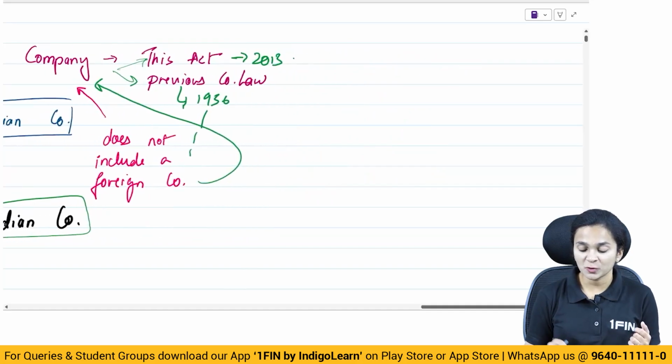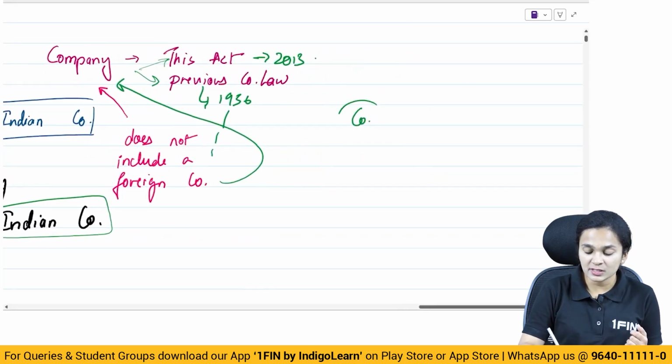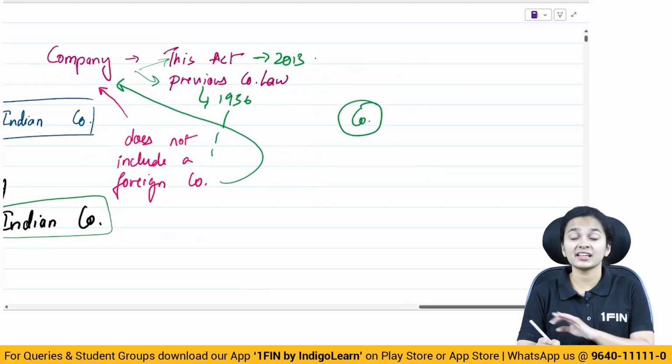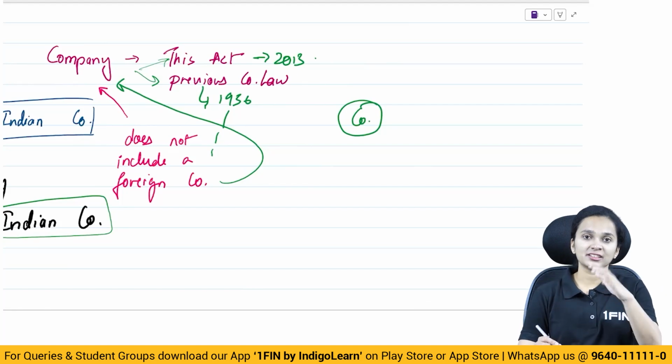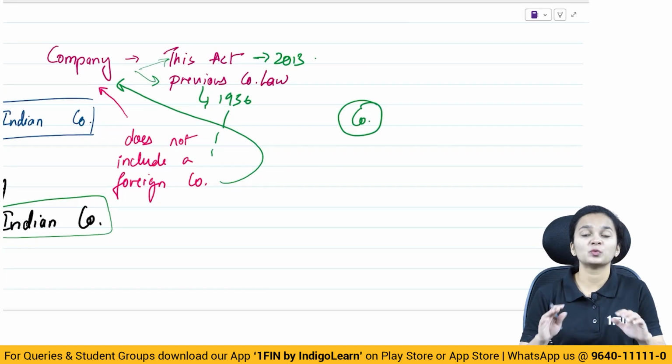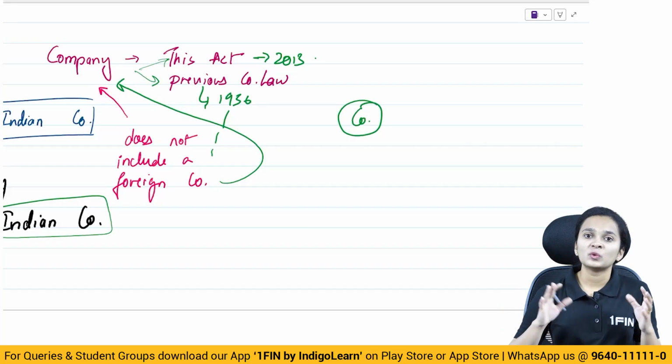So always remember, wherever this term company is used in the entire Companies Act, it does not include a foreign company. And you would get a question in your mind, so what if we want to include the foreign company in some definition?